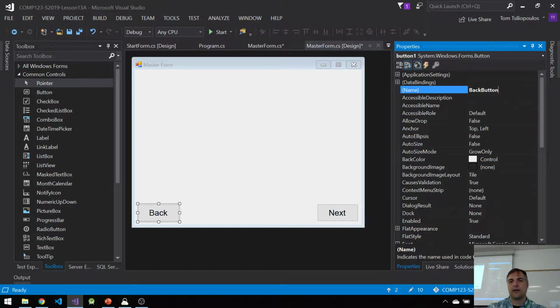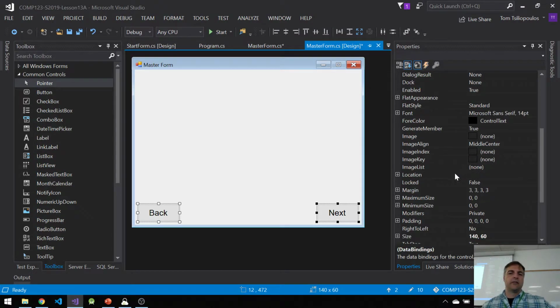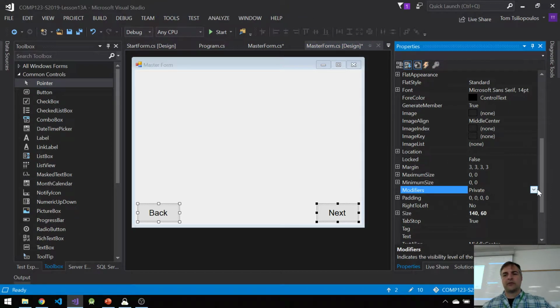Back buttons and labels and a bunch of other stuff are all inheritable. You can do it. One thing to note though is both the back and next buttons should be, the modifier should be, instead of private, either protected or public. So let's make it protected. There it is. By the way, there's a difference between protected and protected internal, and I'll show you those two things. All right? Okay, so cool.